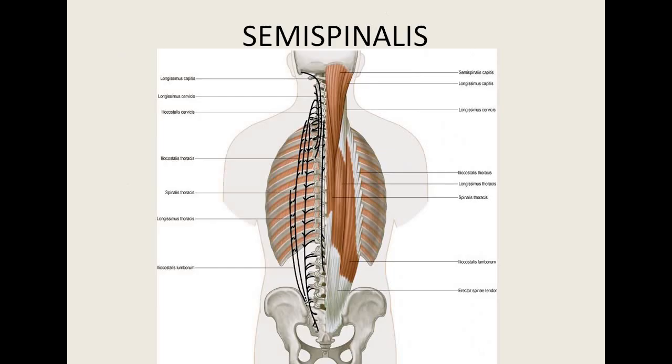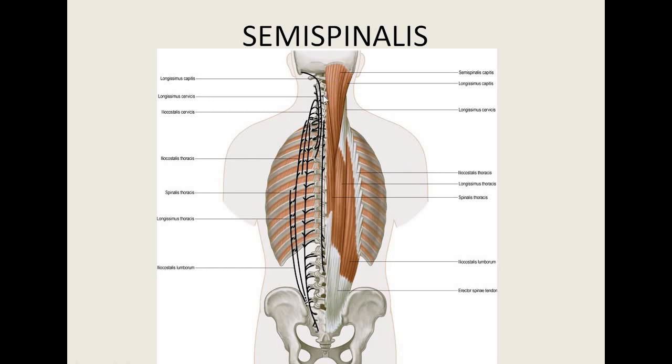First we will see the semispinalis muscle. Semispinalis capitis is a long, thick, powerful muscle that produces longitudinal bulging of the neck on each side of the median furrow. The origin of this muscle is from the transverse process of the lower 4 cervical and the upper 6 thoracic vertebrae. As for insertion, the fibers run vertically upward to be inserted into the area between the superior and the inferior nuchal line. It is supplied by the posterior rami of the spinal nerves, and its action is extension of the head region.